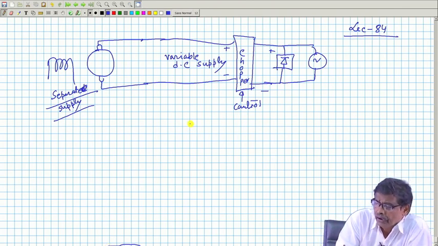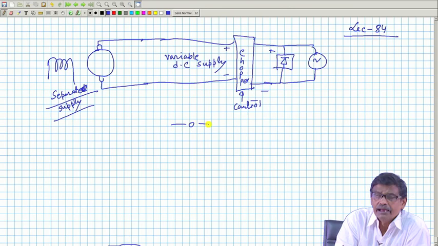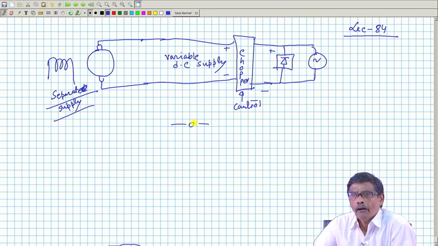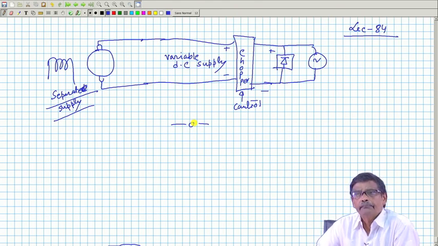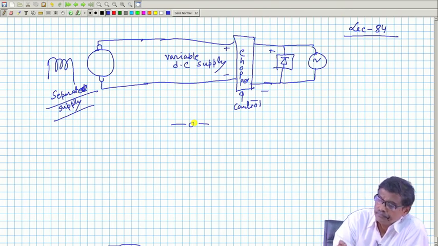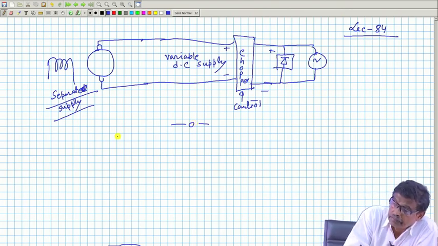Acha, today what I have planned, before I discuss the series motor, with this DC motor, electrical braking can also be executed on DC motors. For example, if a DC shunt motor is running, electrical braking.